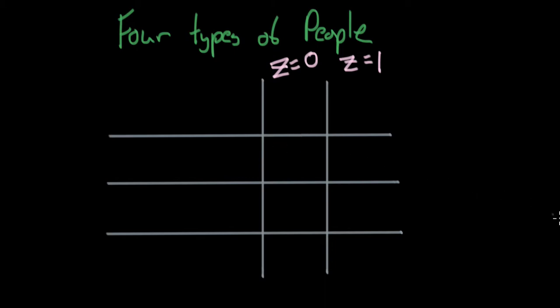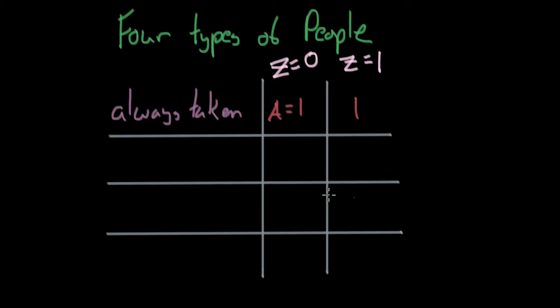Okay, so I said there are four types of people. What are the types of people that I'm actually talking about? So type of person number 1. This type of person we call an always taker. The always taker is someone that if we assign them to z equals 0, if we give them no medication, they're going to, by hook or by crook, go ahead and get that medication anyways. So they'll also get a equals 1. They'll take the medication regardless. And if we go ahead and we give them medication, they're still going to go ahead and take that medication. This is an always taker.